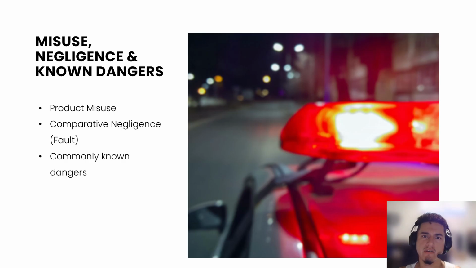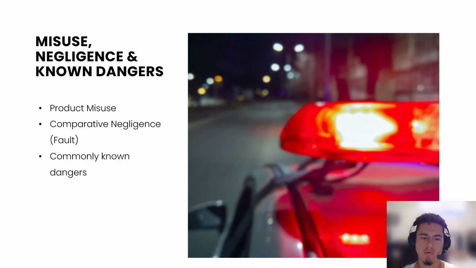The next section is then misuse, negligence, and known dangers. For example, product misuse, which is similar to assumption of risk, happens if a product is not used as it was intended. Another thing as well is comparative negligence. While not being able to completely remove liability, it can help reduce total damages awarded if the plaintiff is found also at fault from the misuse.